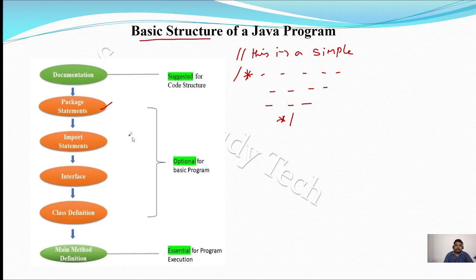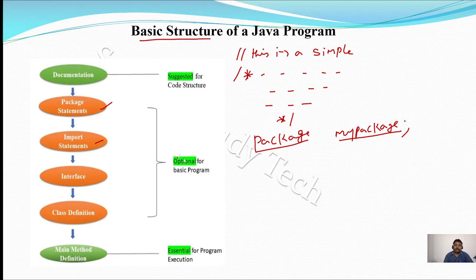The next one is the package statement. You can create our own packages. Here package is a keyword. You can create our own package like package my package, where my package is our package name. You can create any number of packages. So package is a keyword, and this is my package name.